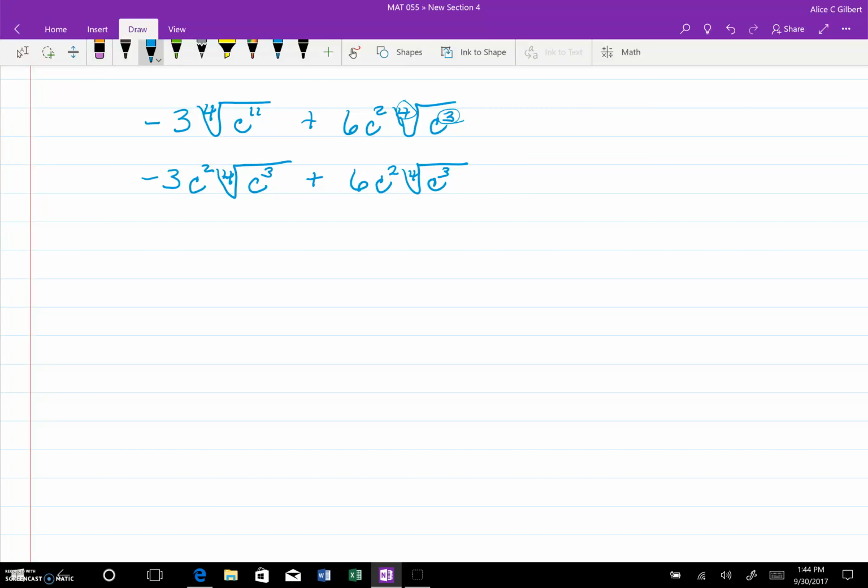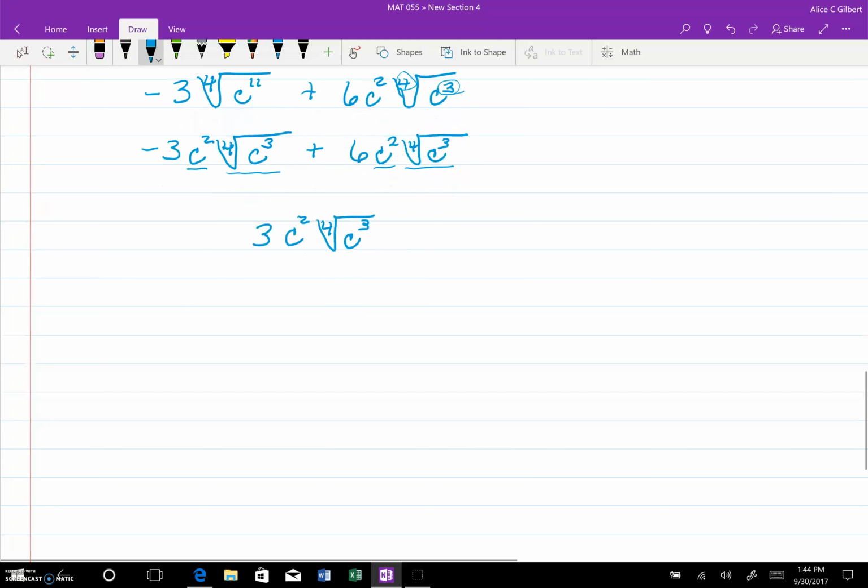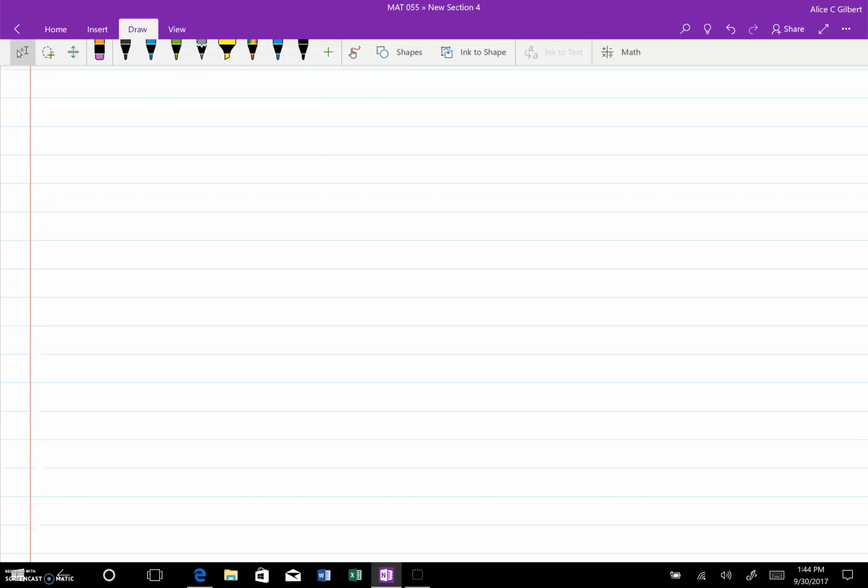But if you notice now, I have the fourth root of c to the third in both terms, and I've got c squared in both terms, so these are like terms. So I just keep the like term part and add or subtract the numbers. Okay? Hopefully you're catching on. Easy enough. Okay?